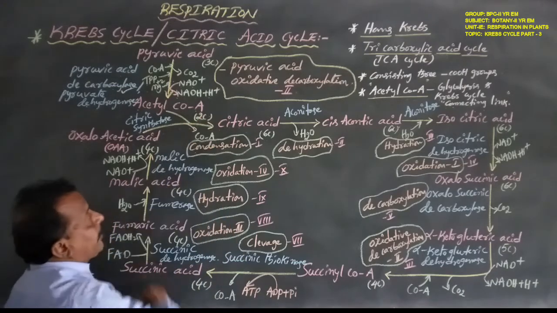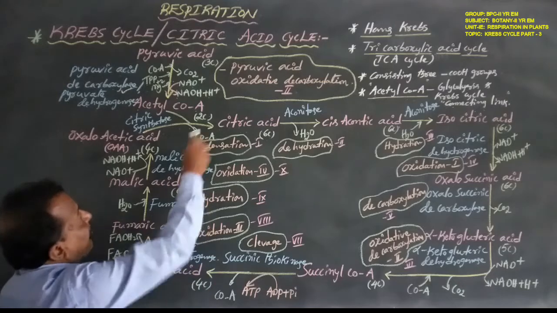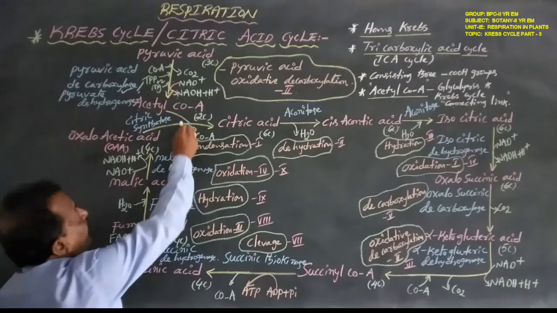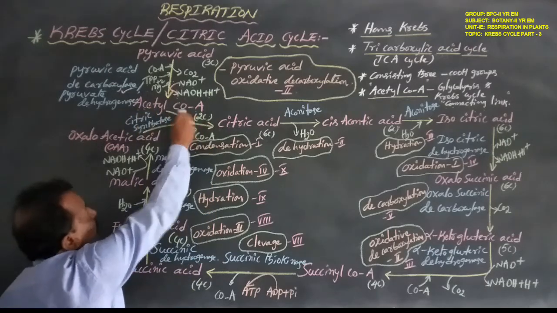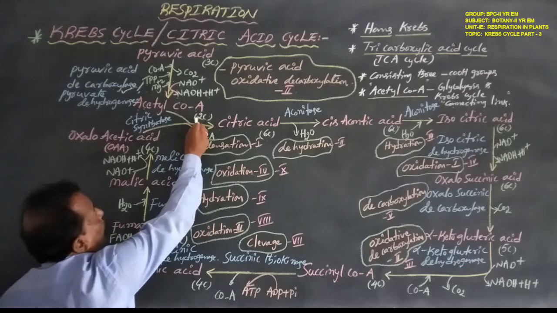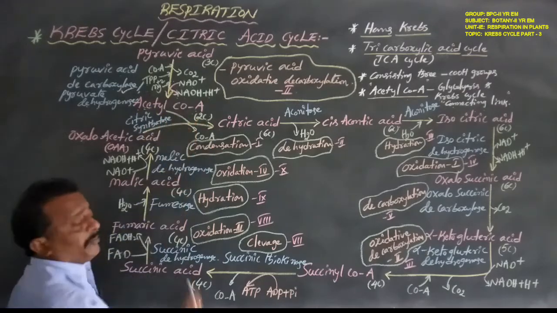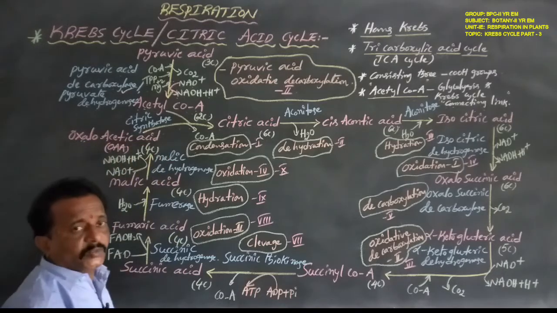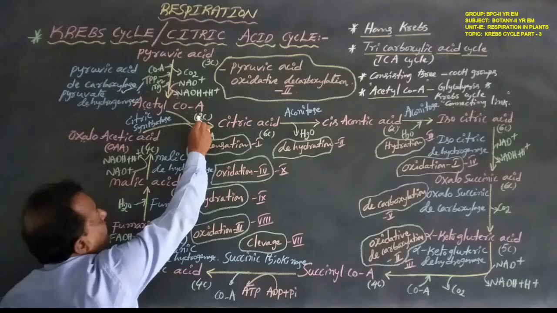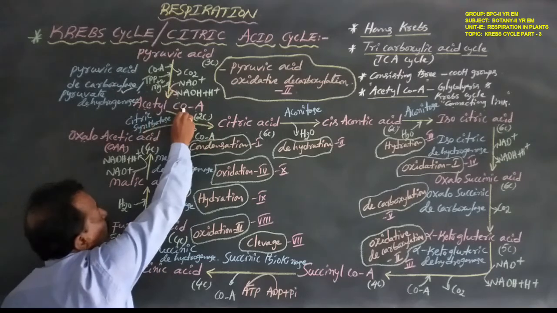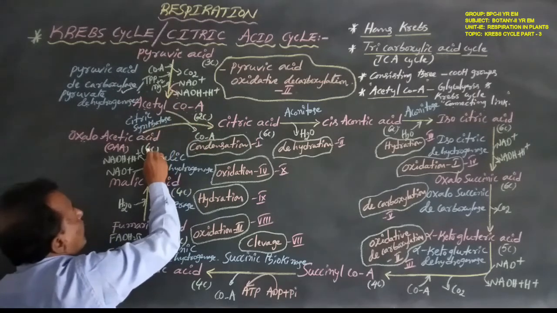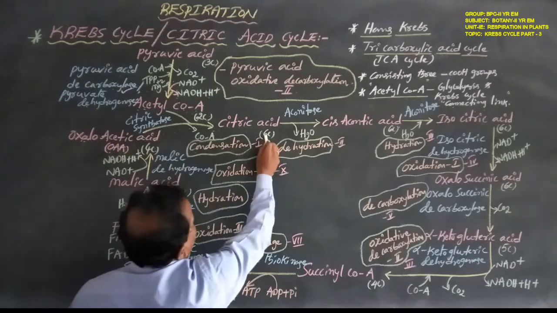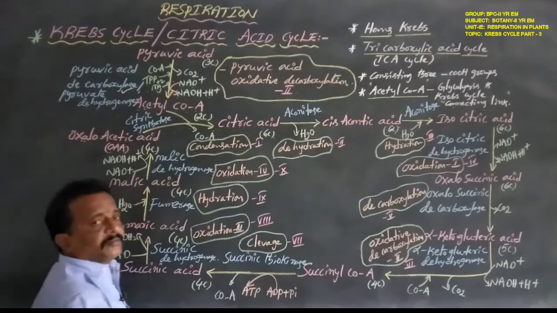The second step of aerobic respiration, pyruvic acid oxidative decarboxylation, forms the 2 carbon compound acetyl coenzyme A. This 2 carbon acetyl coenzyme A combines with the 4 carbon oxaloacetic acid, or OAA, to form the 6 carbon compound citric acid.